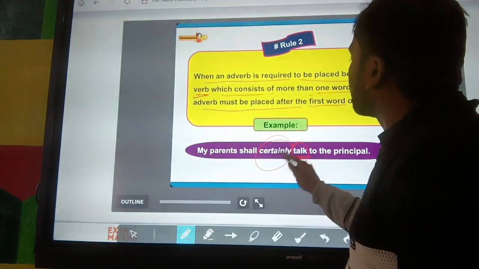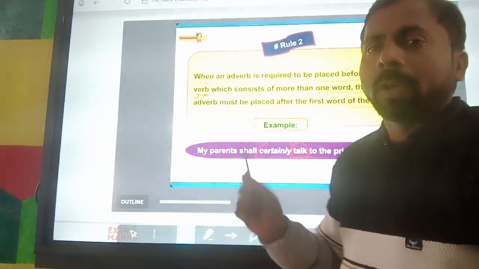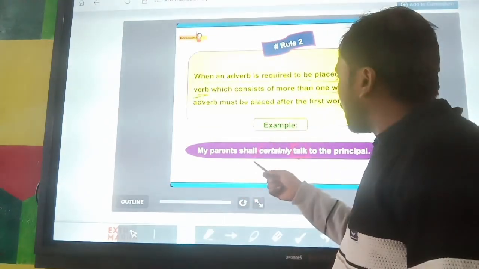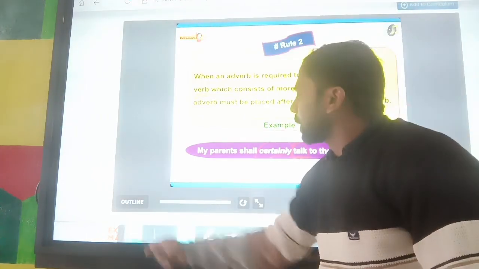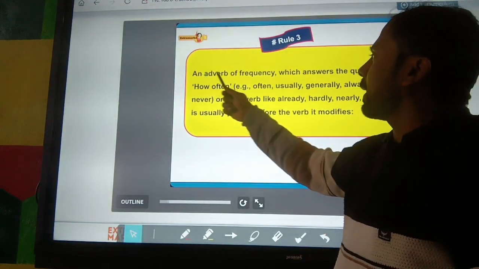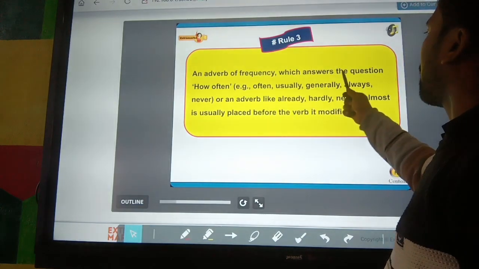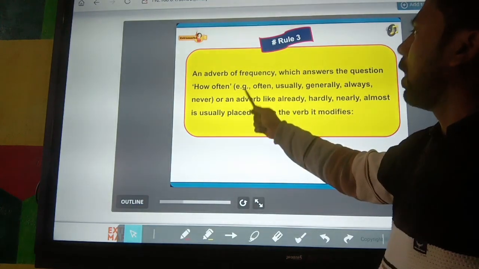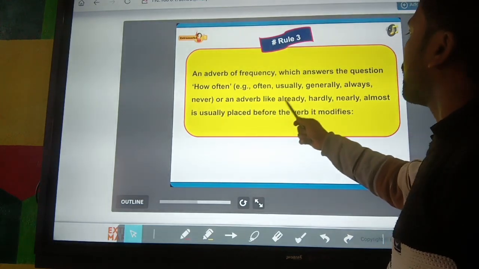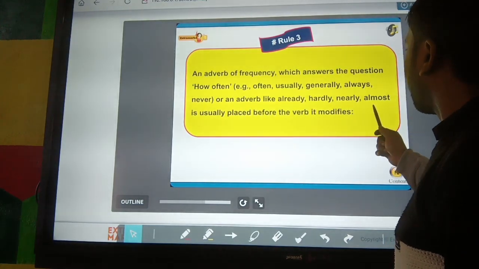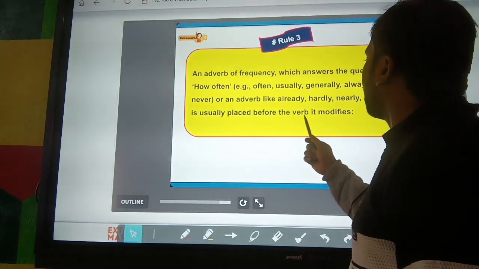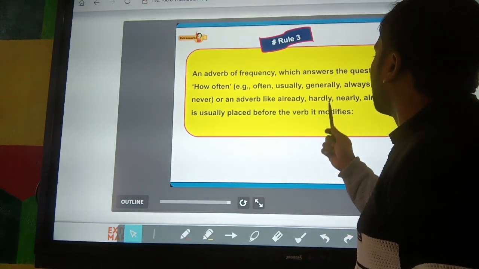So it is a simple rule. Whenever we get the verb in a sentence, before the verb we place the adverb. Okay, it's clear? Now next is rule number 3. An adverb of frequency, which answers the question how often: often, usually, generally, always, never. Or adverbs like already, hardly, nearly, almost are usually placed before the verb they modify.